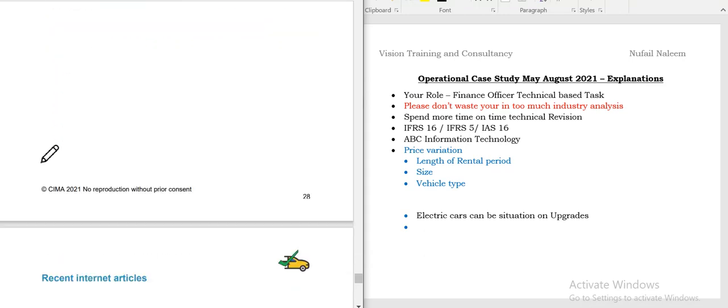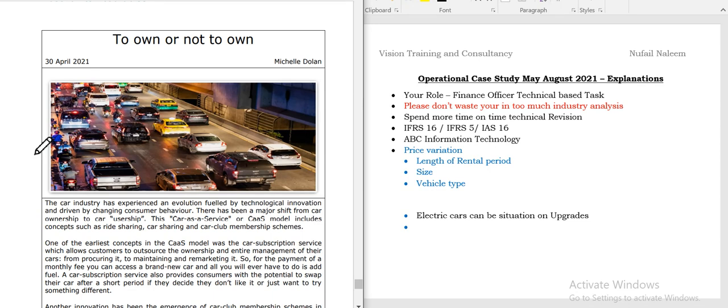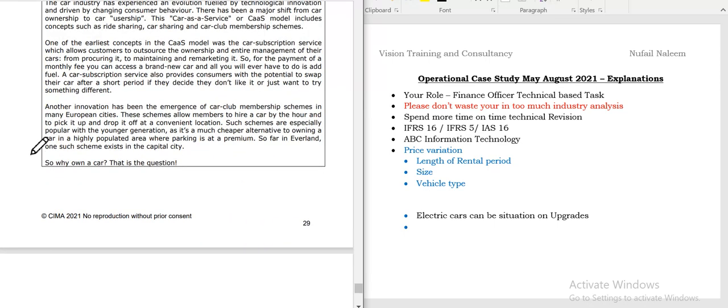The tax regime is mentioned here, and here, students, the to own or to use, because this article has ownership versus usership. Because students, if you observe, nowadays people are not preferring to buy a car, because you have so many cars in the market. You can easily book a cab and travel here and there.